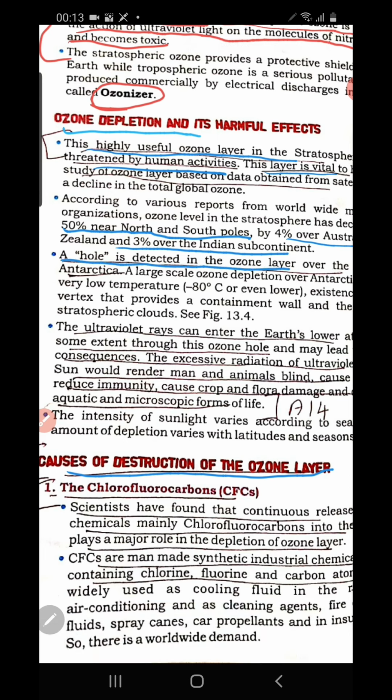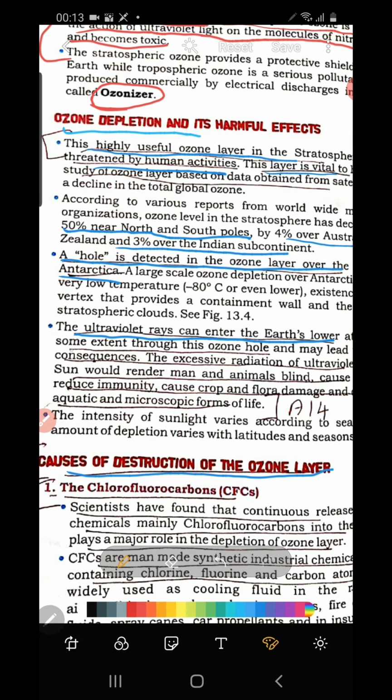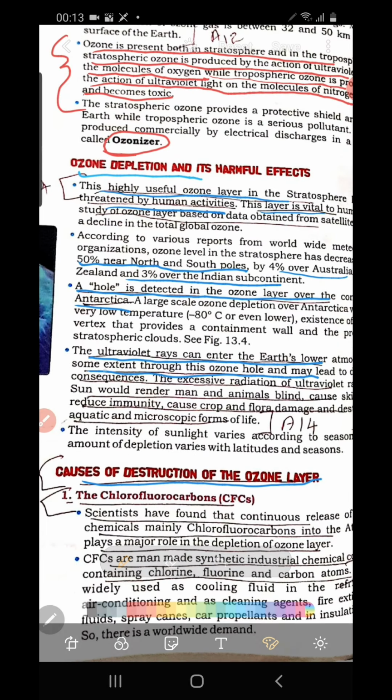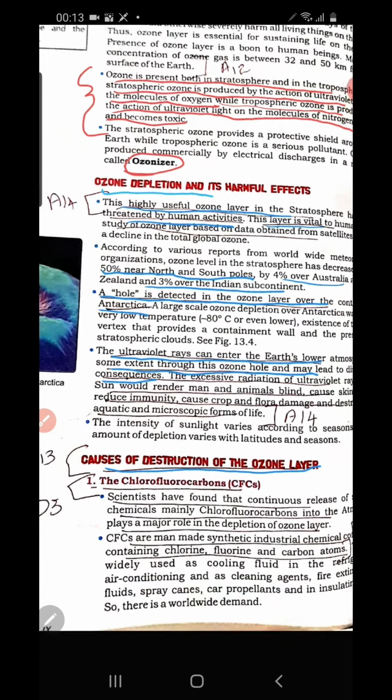A hole is detected in the ozone layer over Antarctica and some other places also, so that ultraviolet rays can enter the lower layers of the earth to some extent through this ozone hole and may lead to bad consequences.